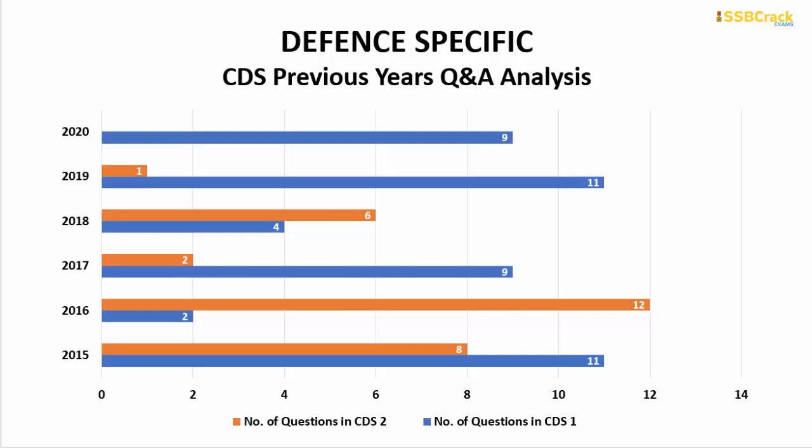So this is very important for us to know. The least number of questions, only one question, came in the CDS 2 of 2019 paper, and the maximum number of questions came in the CDS 2 of 2016 paper. And we can even see that recent years are showing a lot of interest in putting very important questions from this defense specific side.